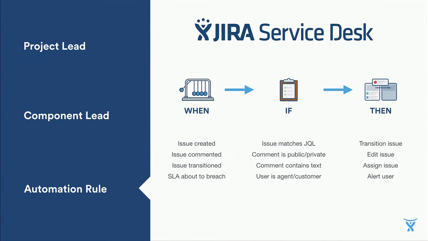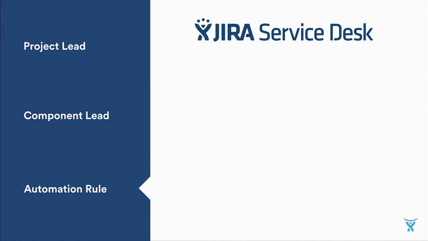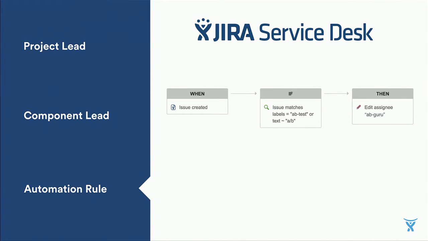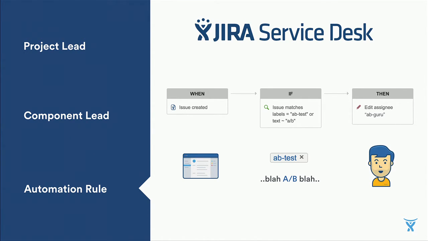Now, admins can get even more granular by using the built-in automation framework inside JIRA Service Desk. So they can craft rules like when a certain trigger occurs, if it matches certain criteria, then take action. So for issue assignment, we could craft a rule like when an issue gets created, if it has a label set to A/B test or contains the text A/B anywhere within the summary or description, automatically assign that ticket to our A/B testing guru.